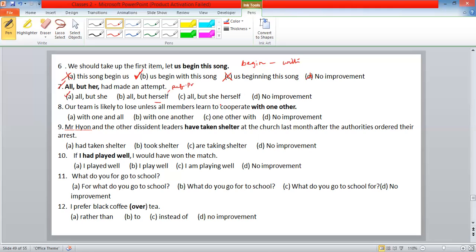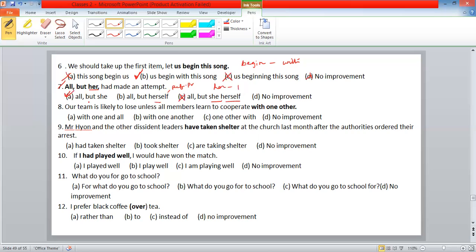Here also a pronoun is there. Again, a reflexive pronoun is there, so this one is also wrong. All but her is a possessive pronoun. We should not say that. All but she is right. The pronoun should be in subjective mode. Here the subject is there, and this also should be in subject. Okay, this is the right answer.